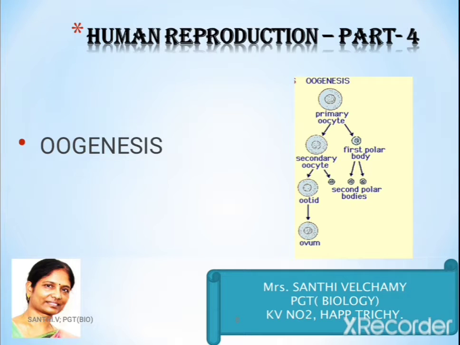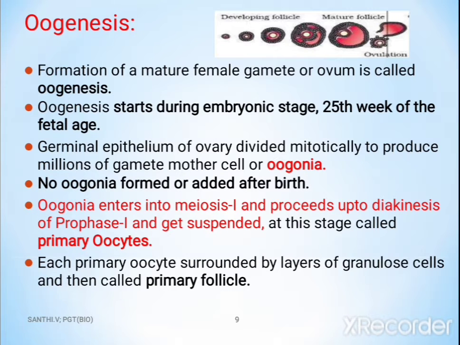So today we are going to continue the chapter human reproduction. Today the topic to be covered is oogenesis, that is formation of ovum. Now let us go inside the topic. The formation of mature female gamete or ovum is called oogenesis. Genesis means formation of ovum.